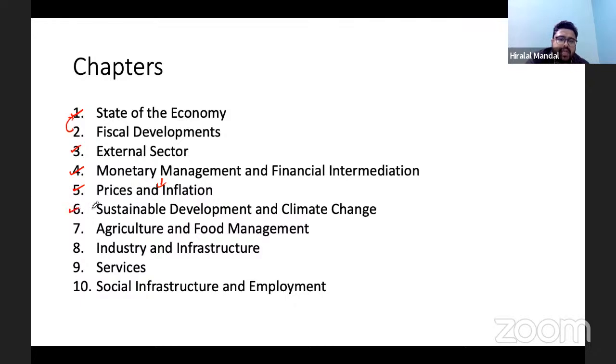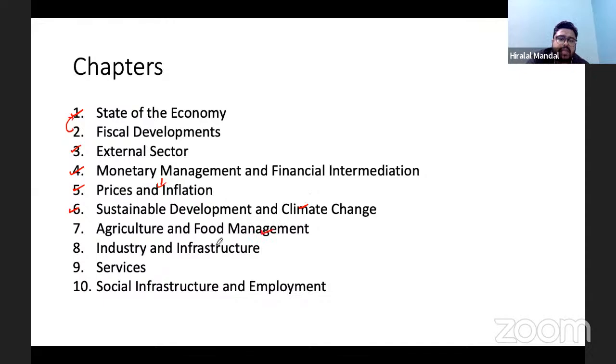Sustainable development and climate change is one of the emerging sectors. So how do we ensure our economic governance takes account of climate change and sustainable development, because today no policy remains untouched by climate change and sustainable development.